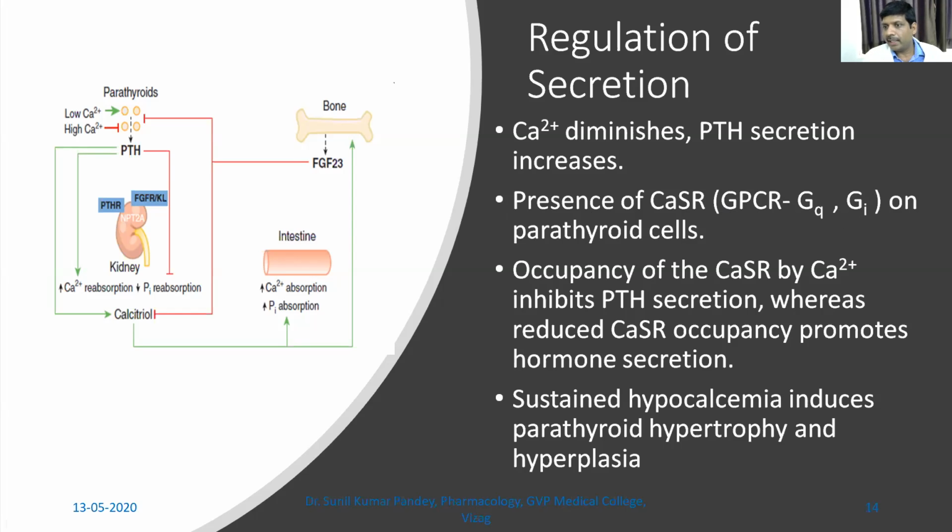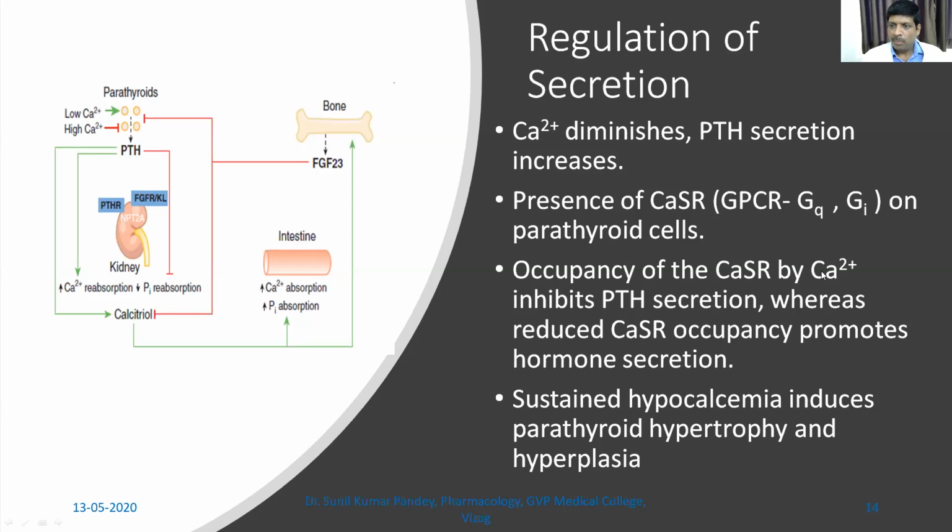Inhibition of cyclic AMP by inhibition of the adenylyl cyclase enzyme. Gi is a type where again there is dissociation of beta and gamma subunit, and then the alpha subunit causes inhibition of adenylyl cyclase and causes inhibition of cAMP. cAMP inhibition causes lesser formation of specific protein, and then the effect is inhibited.